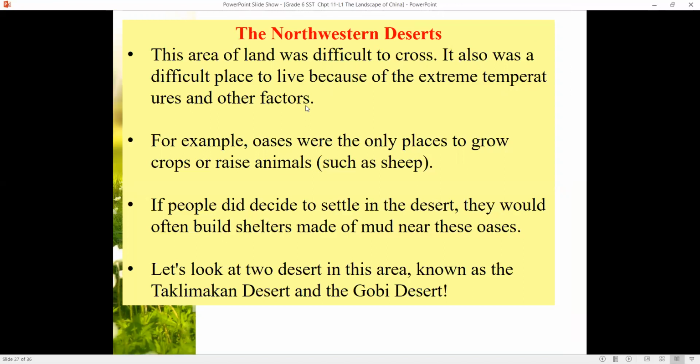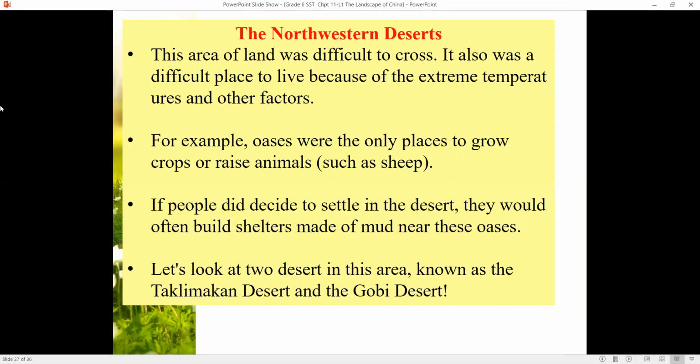We all know that desert regions are very difficult because of extreme temperatures. During the day, it is very hot. During the night, it is very cold. For example, oases were the only places to grow crops or raise animals such as sheep. So in the Gobi Desert, there is an oasis. You know what an oasis is? Oases are green lands in the desert, where in a certain part of the desert there is just green land that is growing, and in these oases people live and they have their small farms and they raise animals over there.